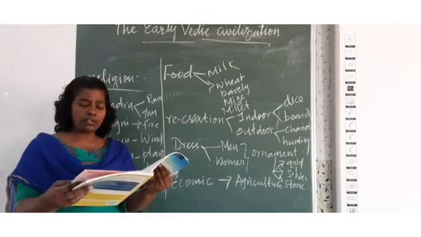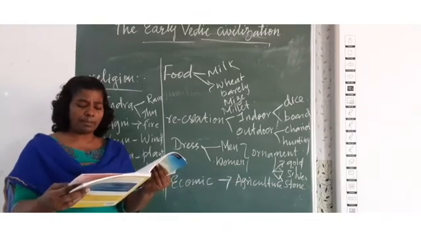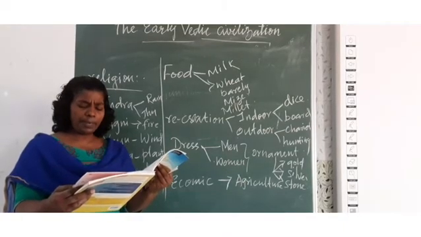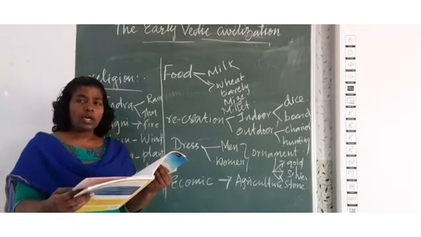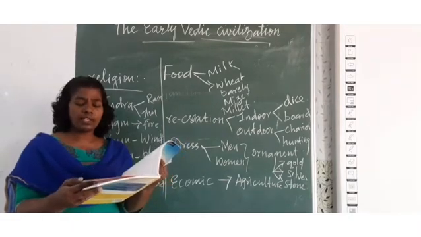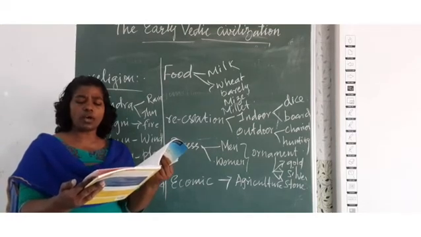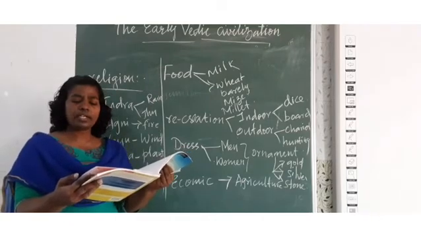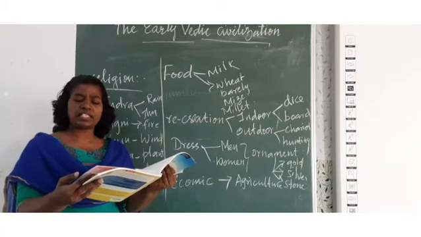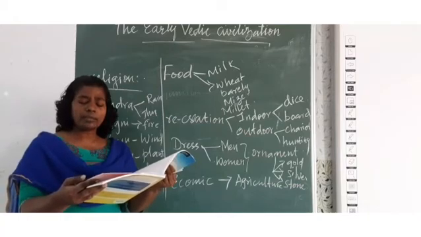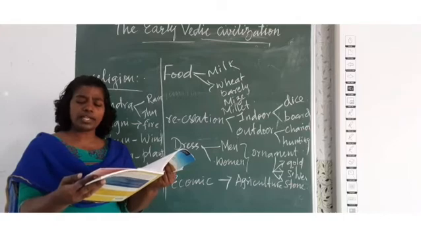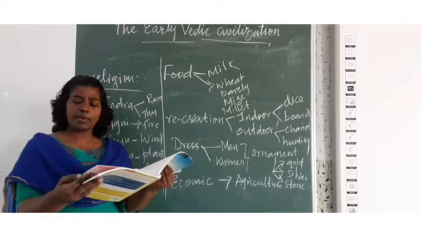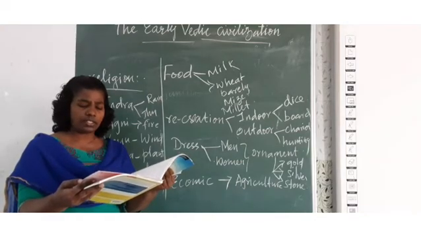Second one page 43, third one page 44, fourth one page 44, fifth one page 45, sixth one page 46, and seventh one I will give the answer. You can write it down. The early Vedic society was distinctly classified into 4 different classes, but no such system existed in the Indus Valley society. Point number 2, the Indus Valley civilization did not have kings, whereas in the Rig Vedic period each tribe had its own chieftain or Rajan.